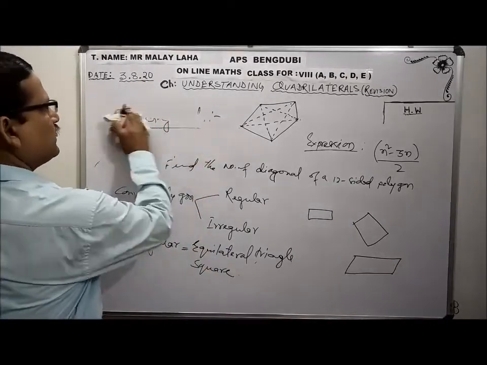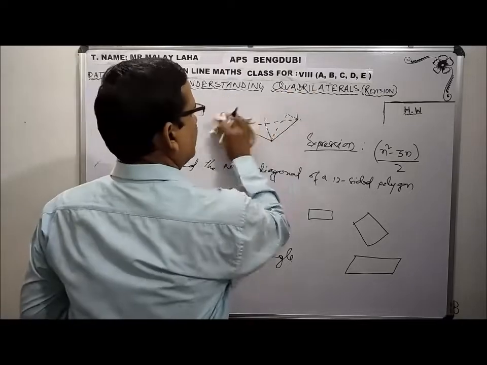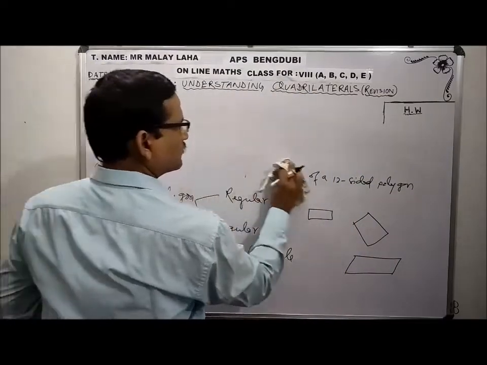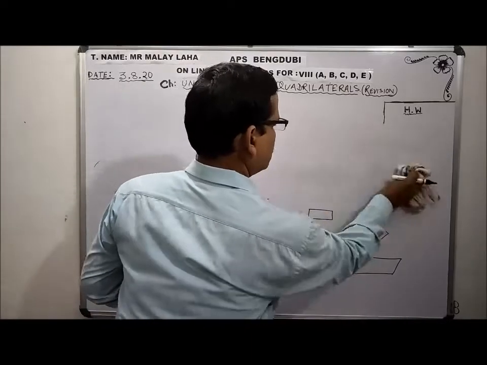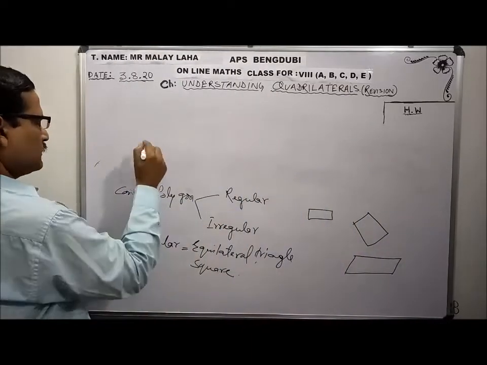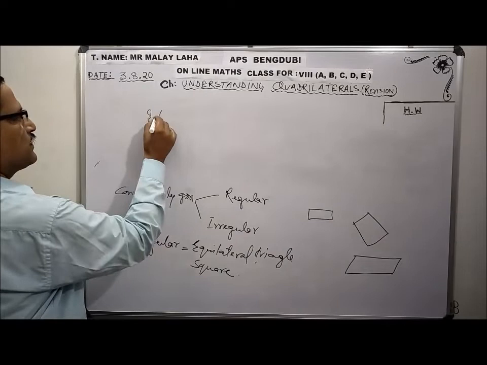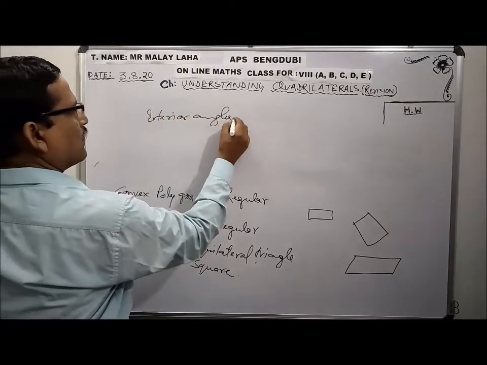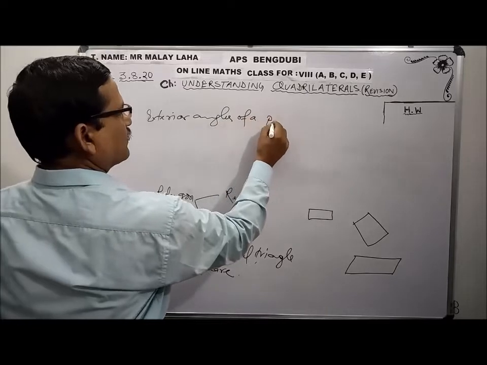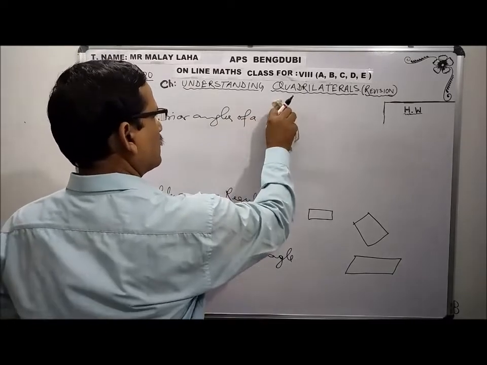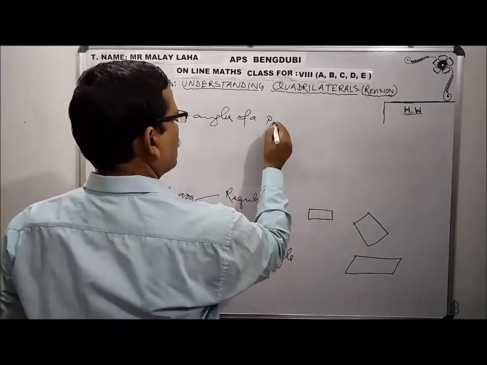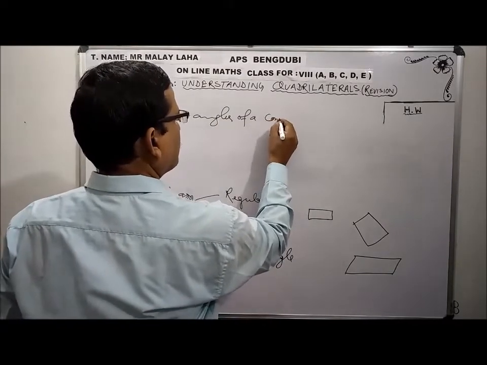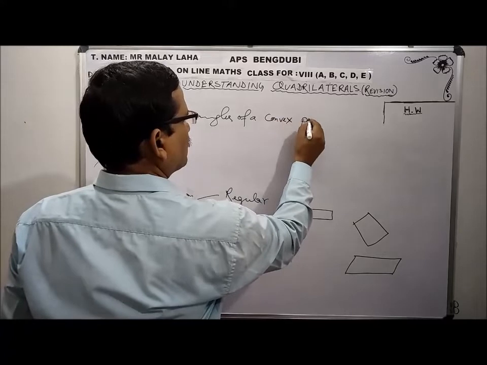Now coming to interior and exterior angles. Exterior angles of a convex polygon.